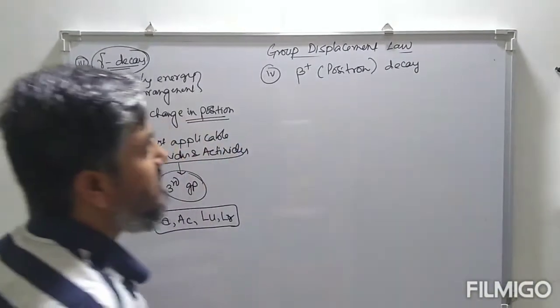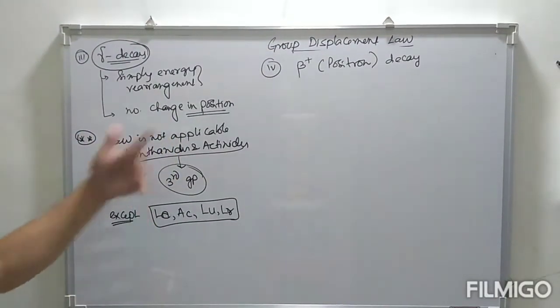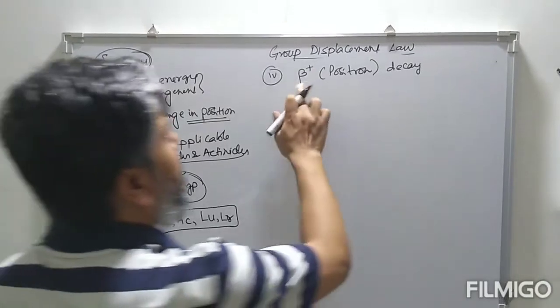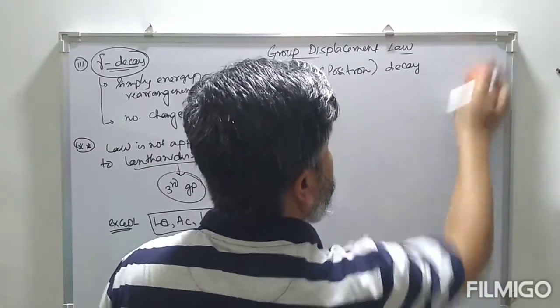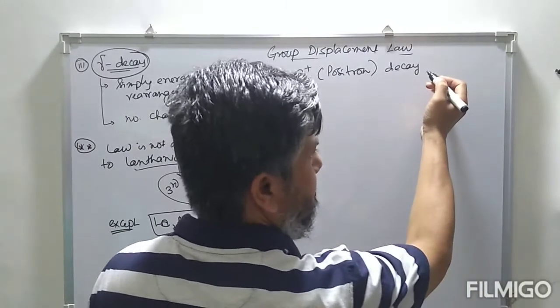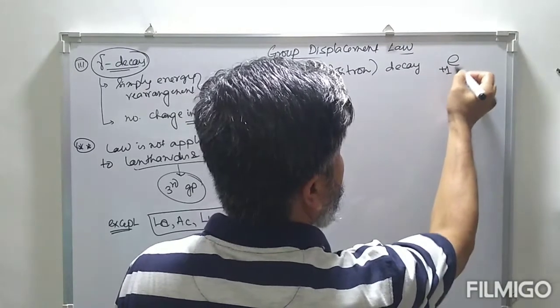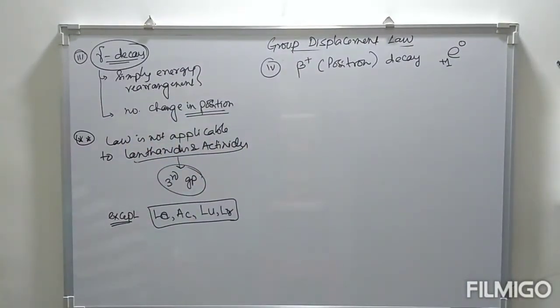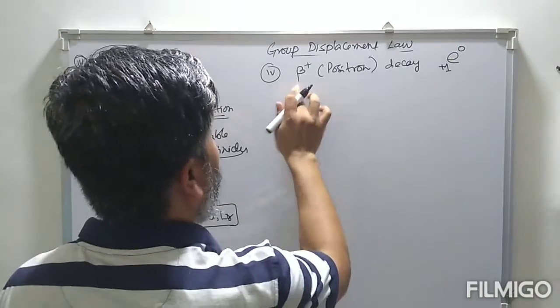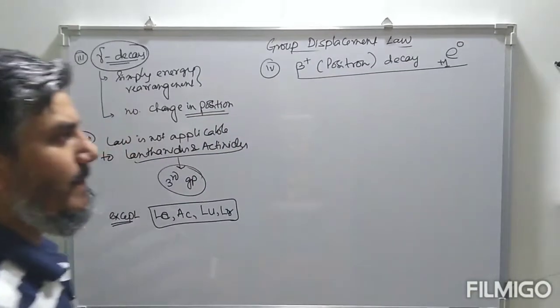So positron is nothing but a positively charged electron, that is anti-electron. An electron with one positive charge, this is positron decay. So let's see what is positron decay.